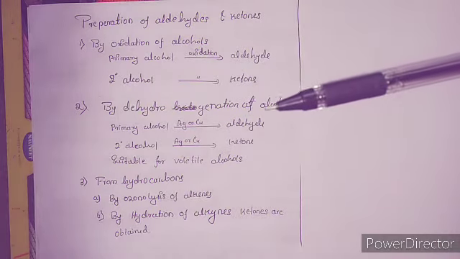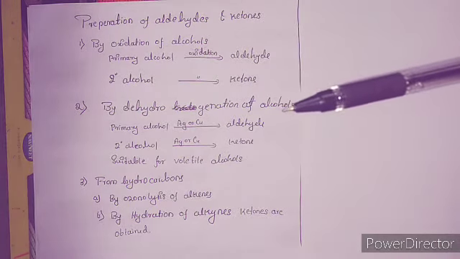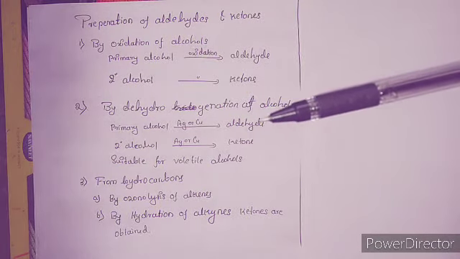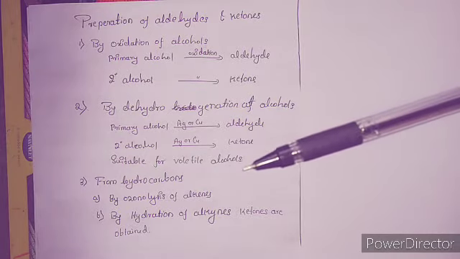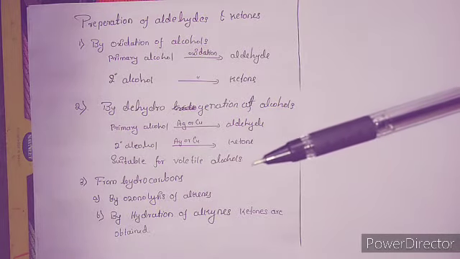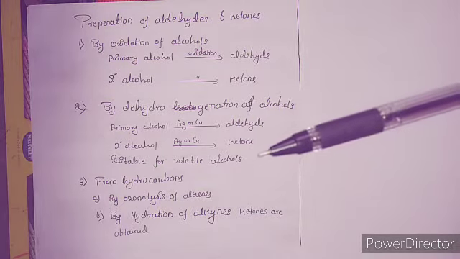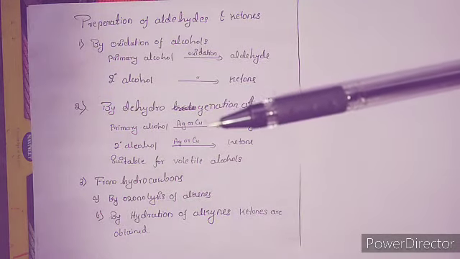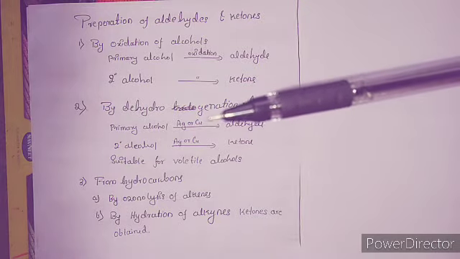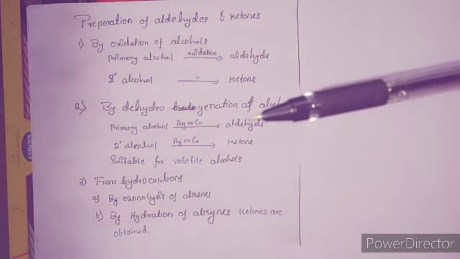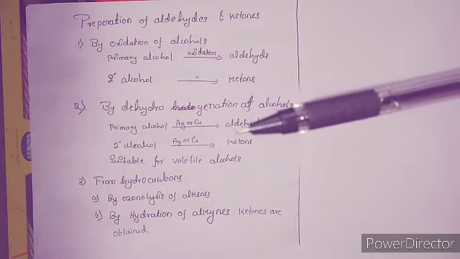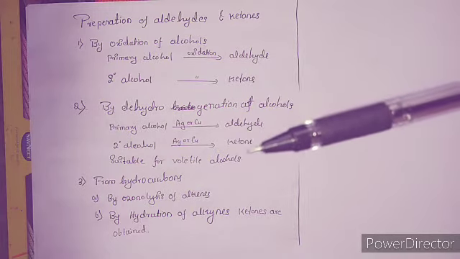Then the second method is by dehydrogenation of alcohols. So this method is used to prepare the ketones and aldehydes by using volatile alcohols. That means the alcohols having lower boiling points can be utilized here to produce aldehyde and ketone. So the reaction is like this: the primary alcohol on dehydrogenation by using a heavy metal catalyst like silver or copper is going to give the aldehyde product, and the secondary alcohol by using the heavy metal catalyst is going to give the ketone as the product.